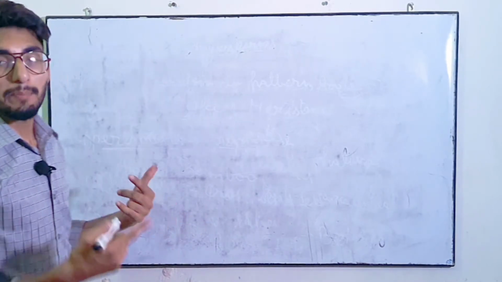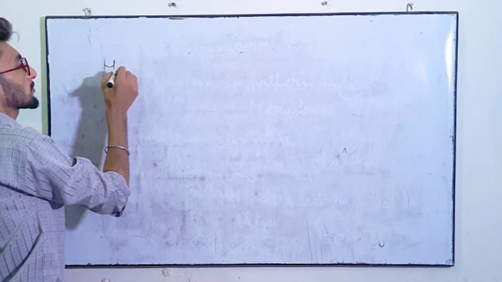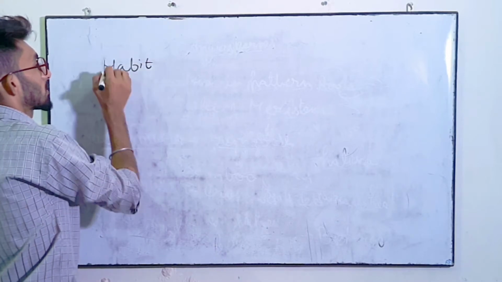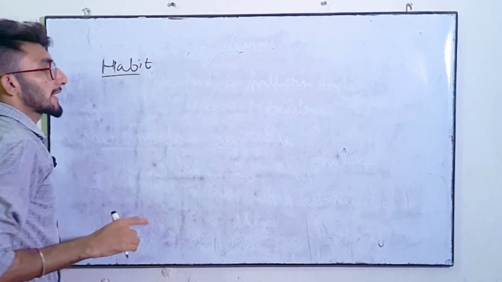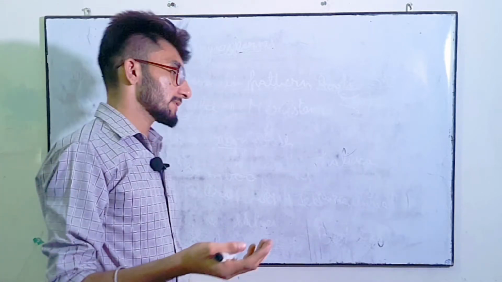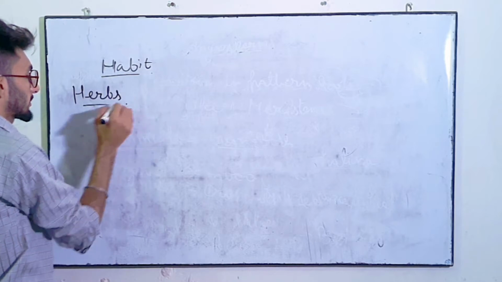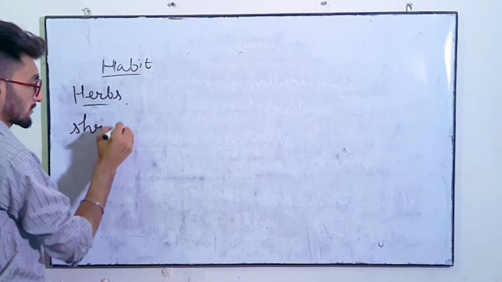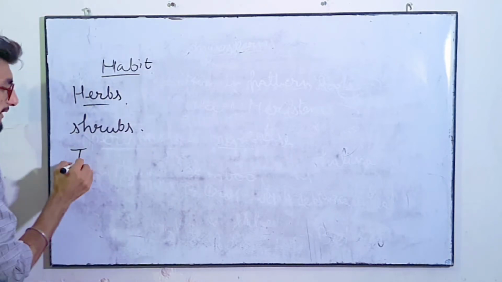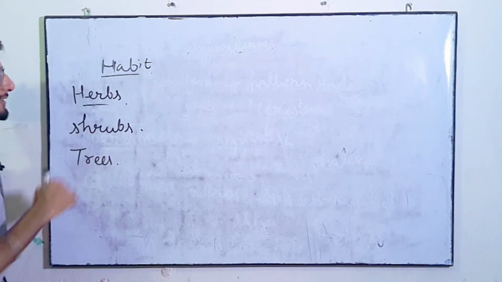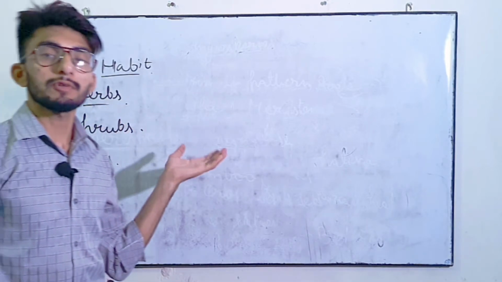Next we will do types of angiospermic plants according to their habit. According to their habit, the angiospermic plants can be herbs, shrubs, trees, etc. First of all, we will start with the herbs.